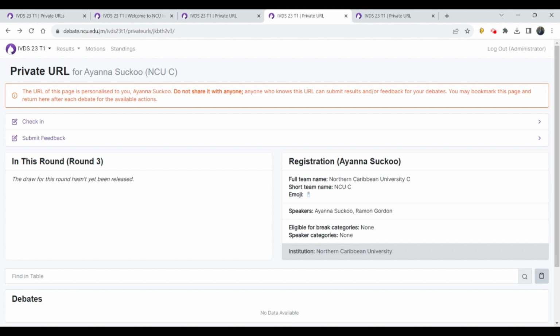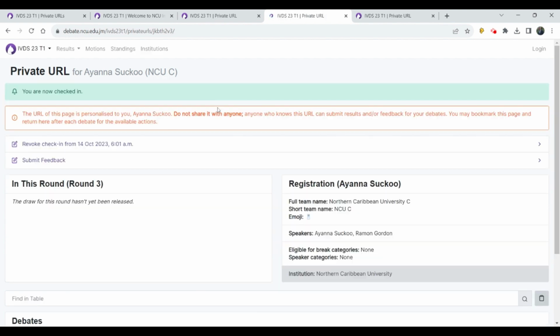Check in is simply letting the tab team know that you are present and ready for the round. And you check in simply by clicking check in. Once you click check in, it will indicate that you are now checked in, and the administrators of the tournament will be able to see that you are present and ready for the round.